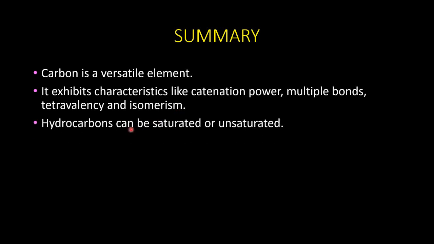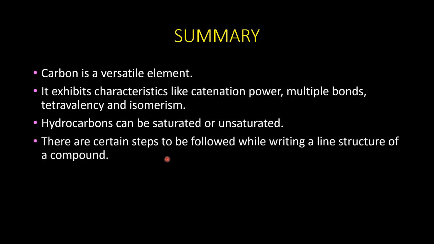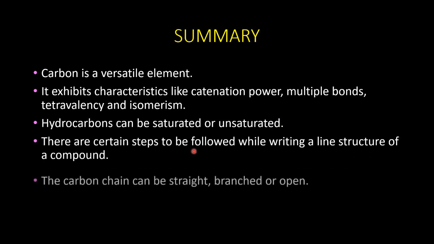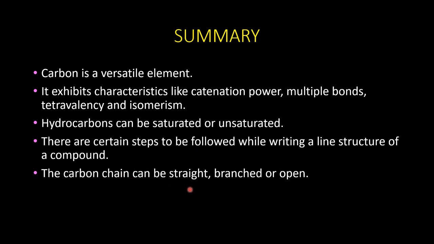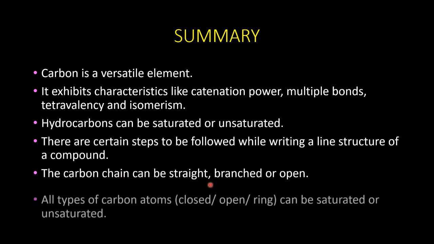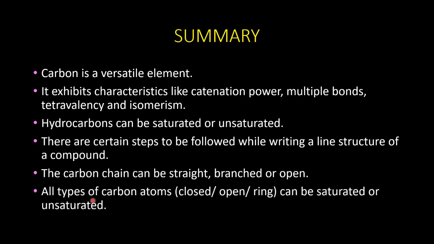Hydrocarbons can be saturated, that is the carbon and carbon are linked only with single bonds, or unsaturated, where at least one carbon is bonded with 2 or 3 bonds. There are certain steps to be followed while writing a line structure of a compound, and the carbon chain can be a straight one, branched or open one. All types of carbon atoms can be saturated or unsaturated.